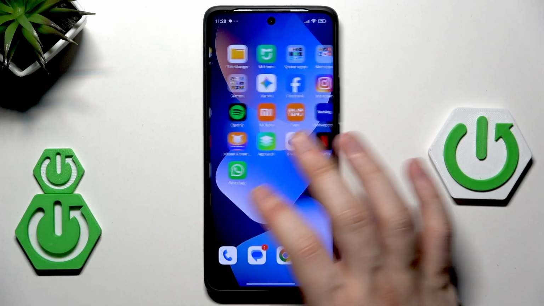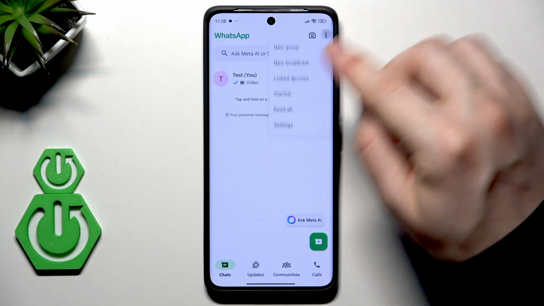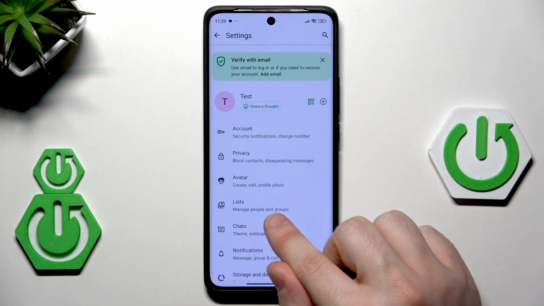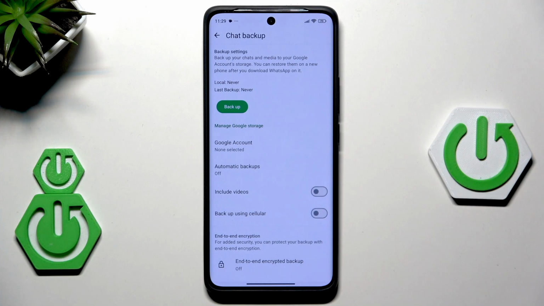Okay, so we need to launch our WhatsApp. Once we are here, we need to click on those three dots in the top right corner and now open up the settings. Now we need to find chats, scroll down and click on chat backup.